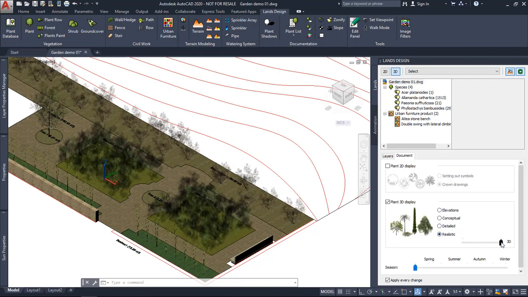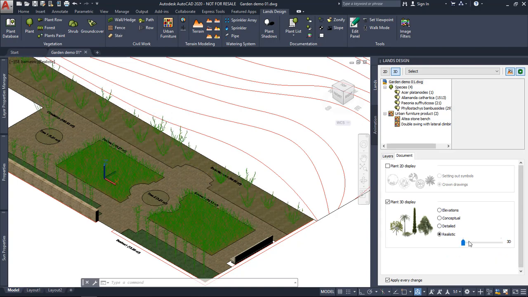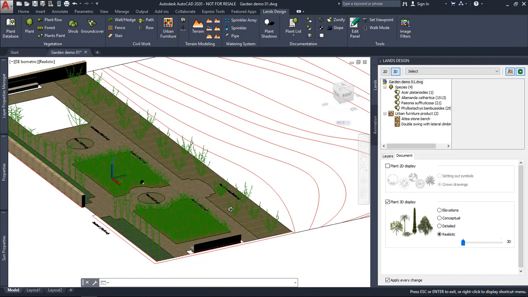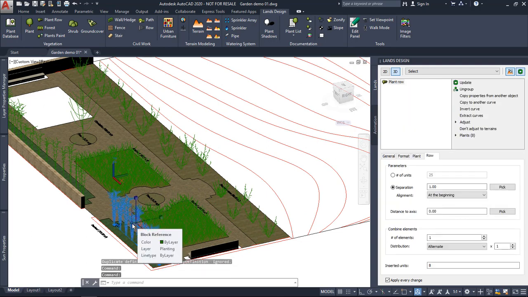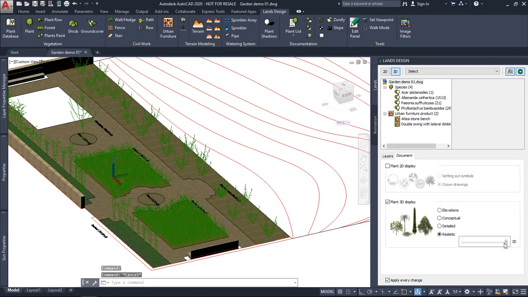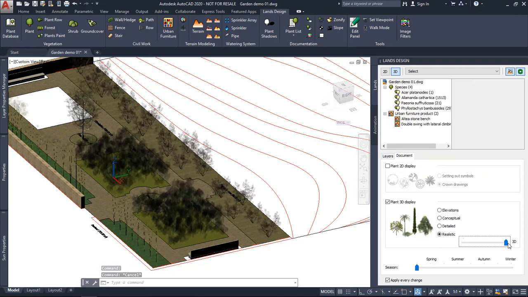Also, this mode has two representation modes, so it has a 3D and also the wire representation. In both cases, if we were to render this scene, this 3D representation will be replaced by the realistic plant, so we'll get a good quality render result with a realistic representation of the plant.